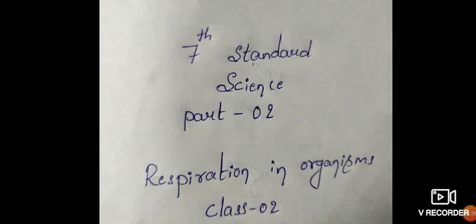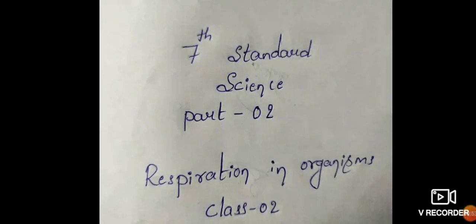What is inhalation? What is exhalation? And we also studied how we breathe, using the nasal cavity, lungs, chest cavity, and diaphragm, and what changes appear in the lungs, chest cavity, and diaphragm during inhalation and exhalation.